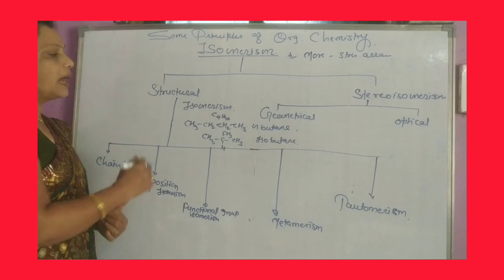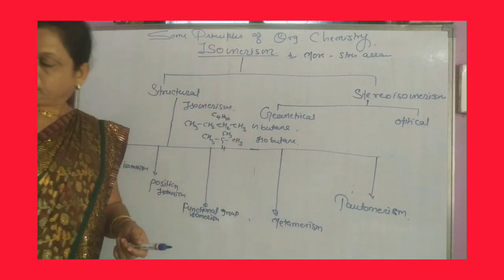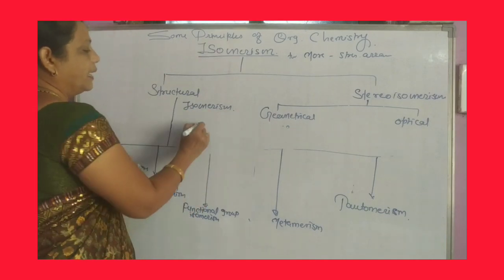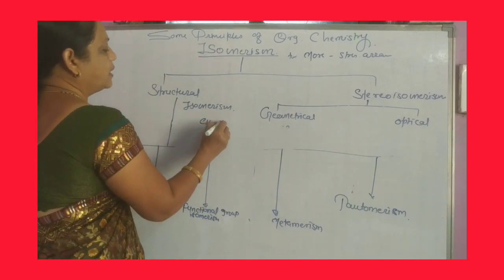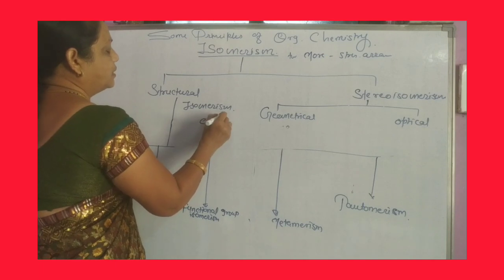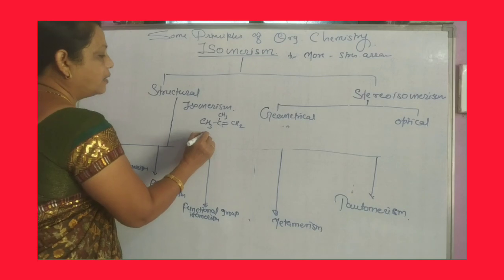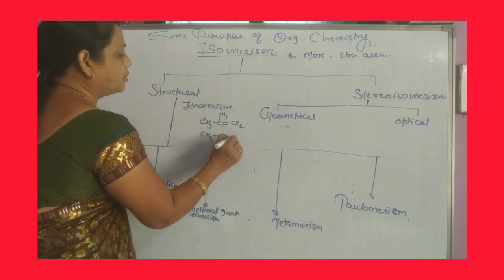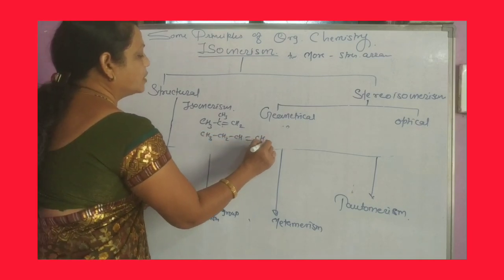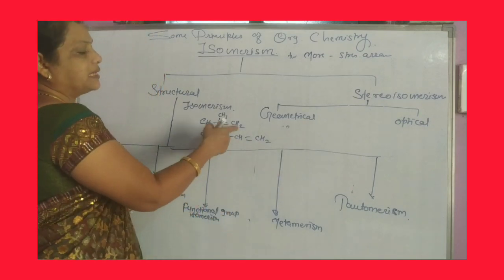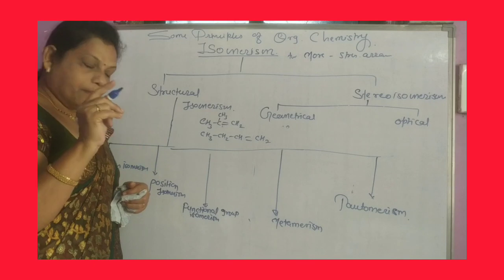Another example, butene. CH3CH=CH2 with a branch, and CH3CH2CH=CH2.